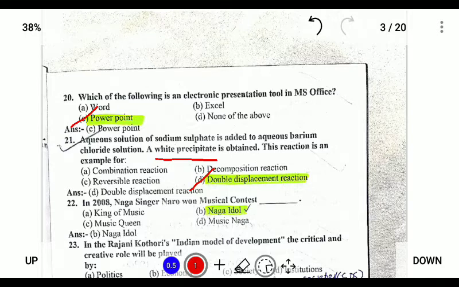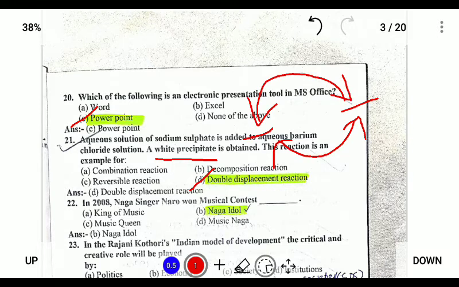A double displacement reaction is a reaction where two compounds react with each other and displace each other's elements.